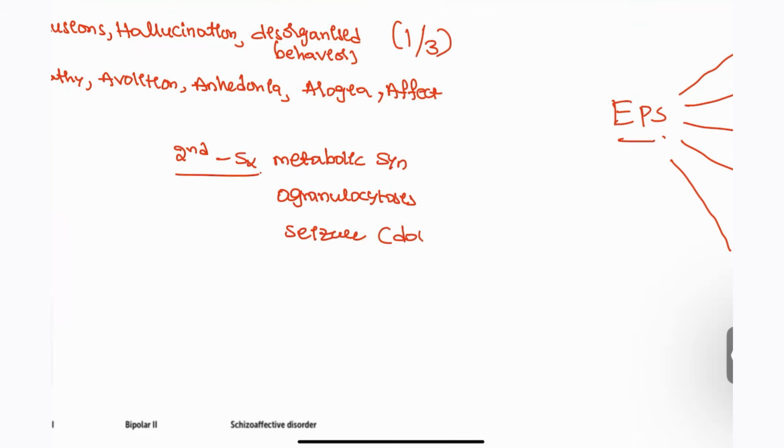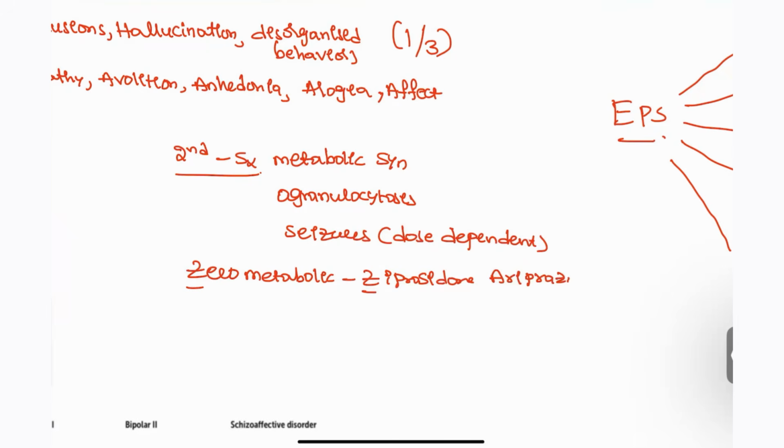But these seizures are dose dependent. And zero metabolic effects will be seen with Z for zero, Z for Zipra: ziprasidone and aripiprazole. These drugs will have fewer metabolic effects compared to the other drugs, right? These are points that you also have to remember.